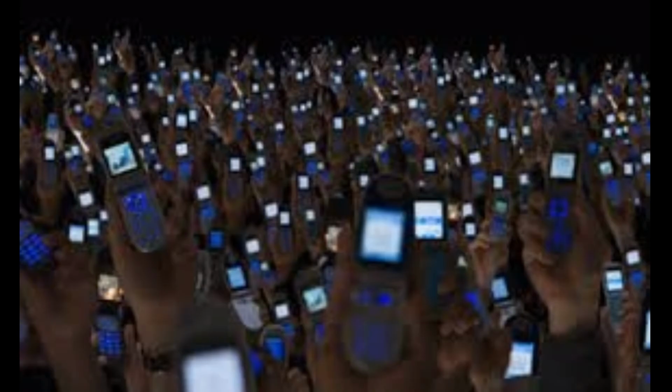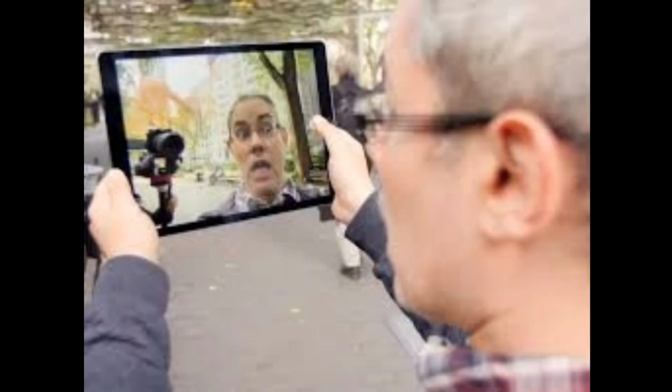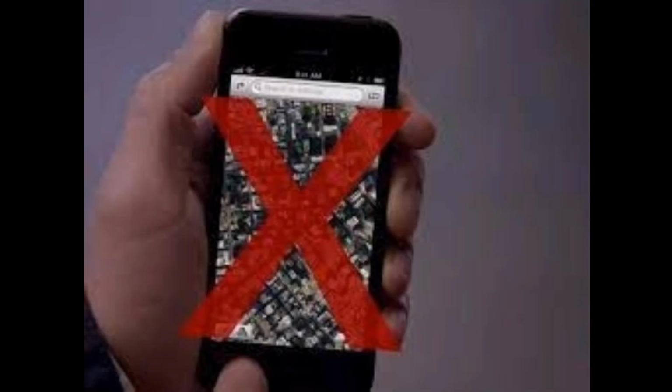Number 15. User-friendly. Users of smartphones are large in numbers, and different kinds of users use their phones differently. The smarter ones can use their phones without any hassle, but users with not much knowledge of technology tend to have difficulty while using smartphones. That's why Android has a very user-friendly operating system. Androids are easier to use, whereas iOS is more difficult and complicated. iOS cannot be easily used by a person who has never used a smartphone.